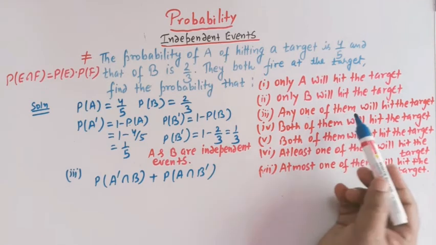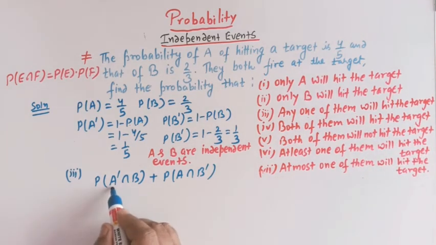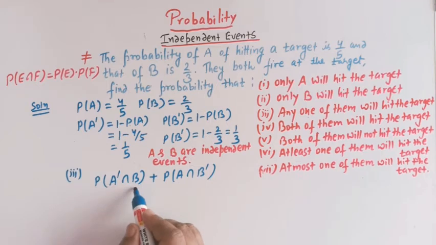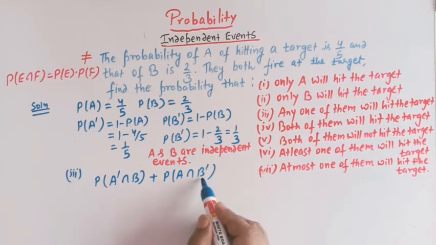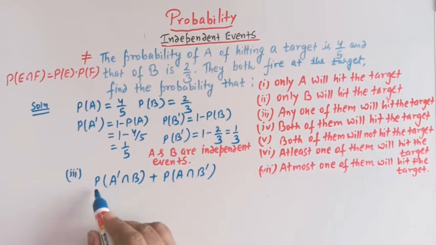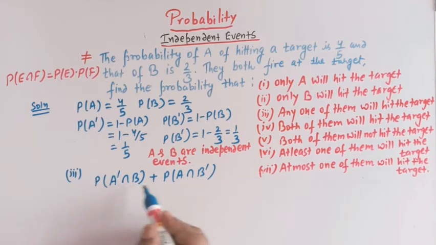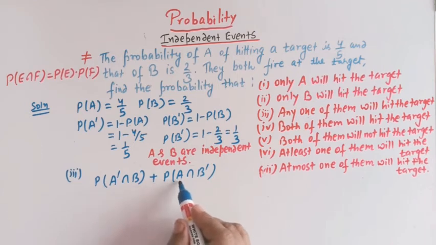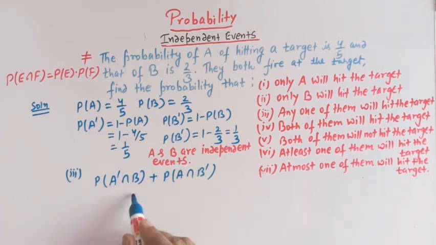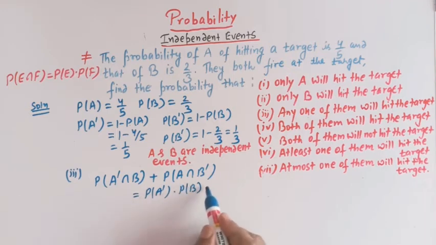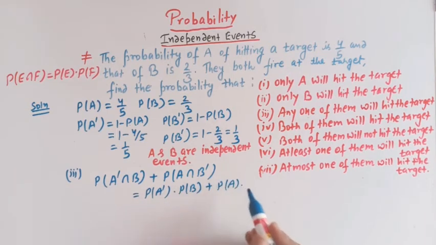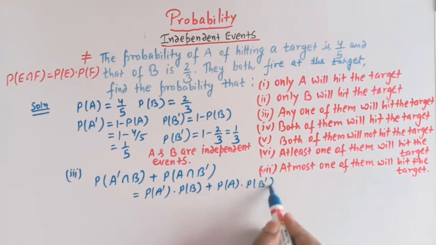Here A will not hit the target but B will. Similarly here A will hit the target and B will not hit the target. So this is P of A complement times P of B plus P of A times P of B complement, right?